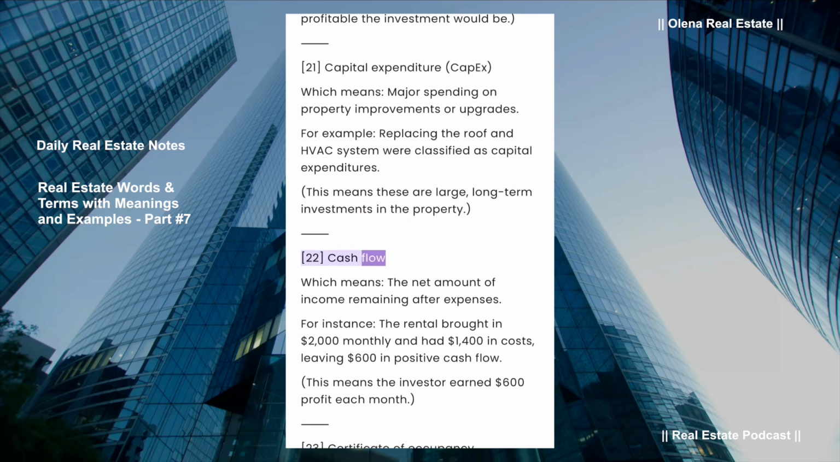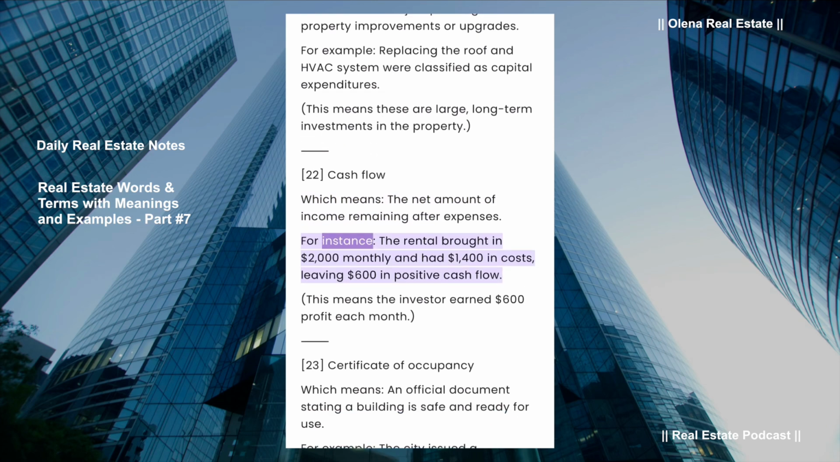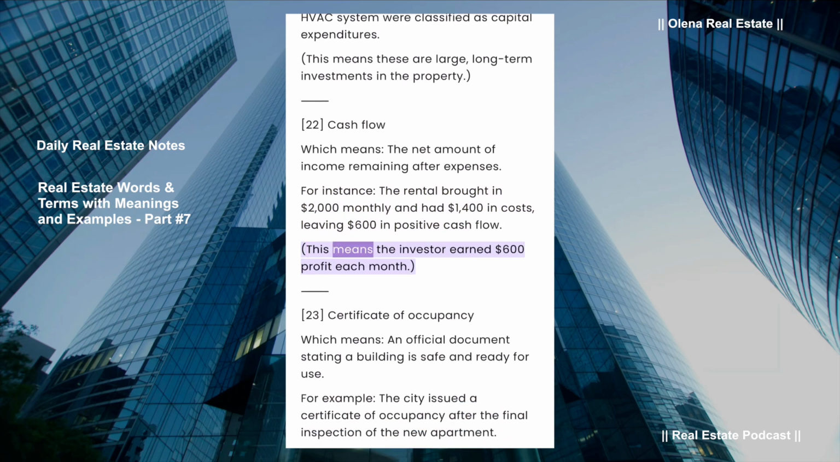Cash flow, which means the net amount of income remaining after expenses. For instance, the rental brought in $2,000 monthly and had $1,400 in costs, leaving $600 in positive cash flow. This means the investor earns $600 profit each month.